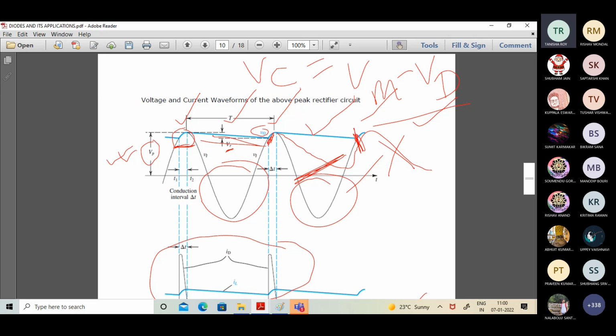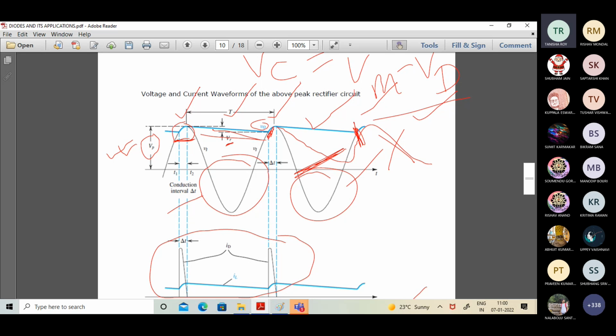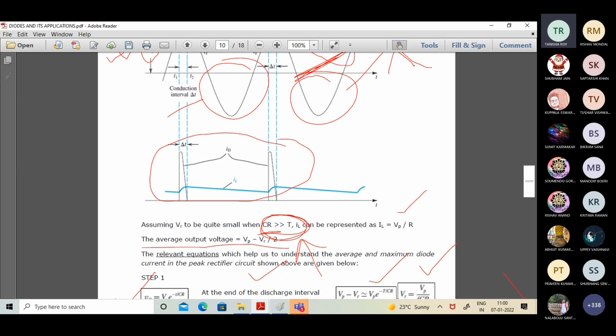In general, your question was different, and I didn't get it properly. In general, this conduction interval delta t is extremely small. That's why it's mentioned as delta t. I didn't discuss the kind of waveforms because it's not in the course. This part is relevant to make you understand that delta t is very small, and accordingly the diode current is something like this, an exponential rise in the corresponding diode current, where we have the charging. It's mentioned over here as ID. I'm not getting into that discussion right now because it's not relevant to our context.